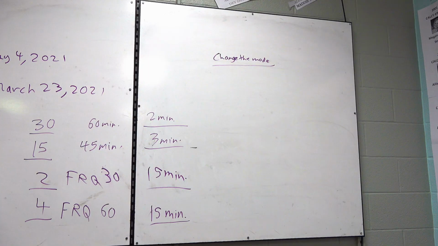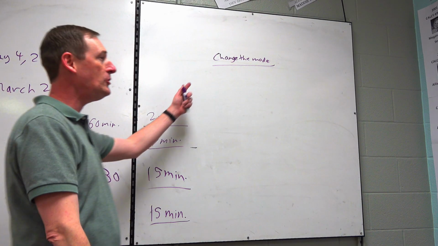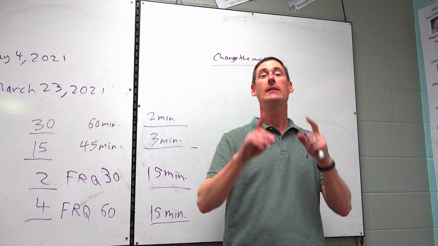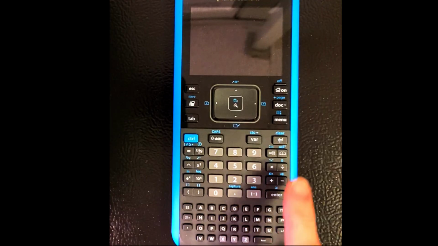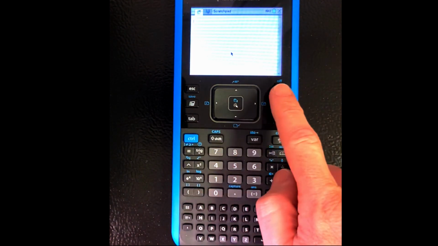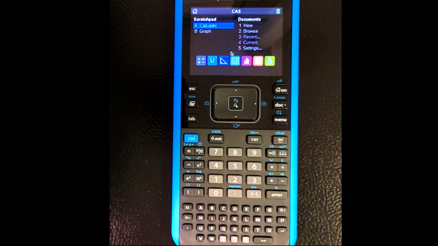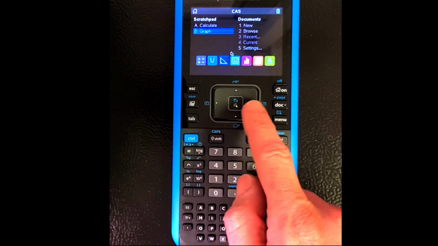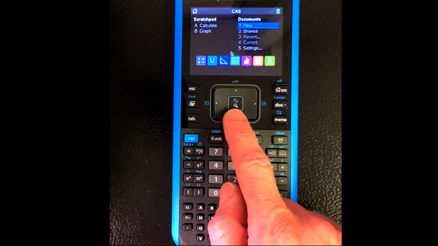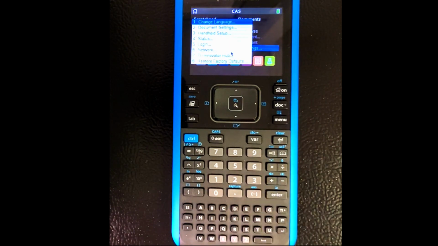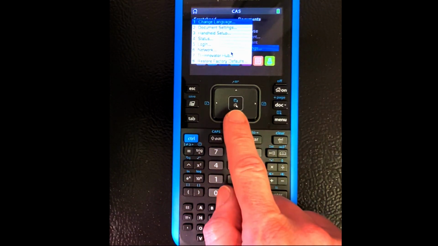Now what else can we do? Let's get into that calculator. So first, you want to change the mode. You want to make sure that your calculator is in the correct mode. All right, let's find out how to do that. So to turn your calculator on, you're just going to hit the on button there. Pretty easy. It's going to pop on like that. And then if you hit on again, just in case it didn't go there, you can always get to this nice little black screen where you have options. That's the home screen. Let's scroll down there to number 5, which is called settings. Hit enter. And then we're going to scroll down to document settings, number 2, and hit enter again.